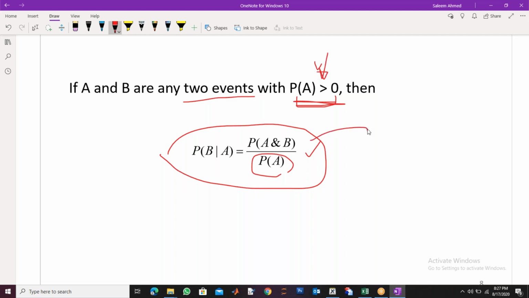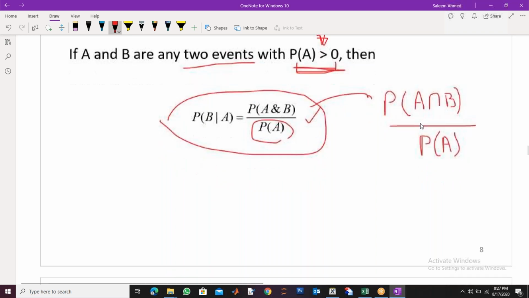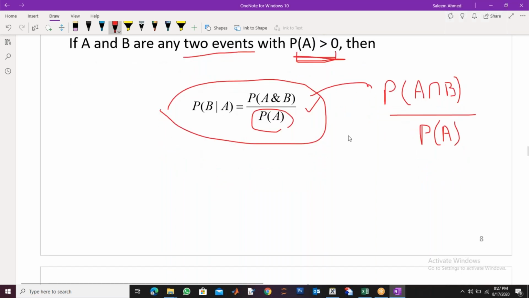I can also write it as this: probability of A intersection B. You remember, intersection is for "and". So at the top we can write either intersection or "and". It's the same thing, because intersection and "and" are the same thing. So this is the formula for the conditional probability, and we can use the formula to find the answer as well.